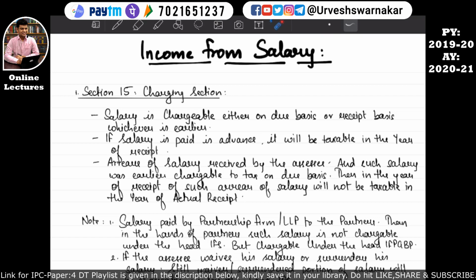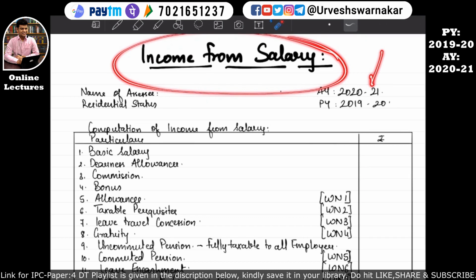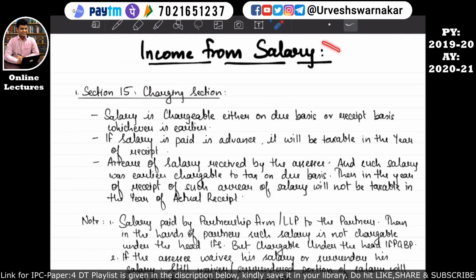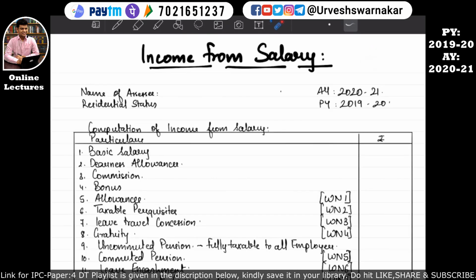Okay, so the strategy for the income from salary chapter is that we will study it from the format book first. This is our format book, and then as and when needed we will come to the notes. The strategy we were using in the previous chapter was to study these notes first, and then see the format book for the presentation. But since income from salary is a format based chapter, it is quite ideal to start this chapter from the format book itself.